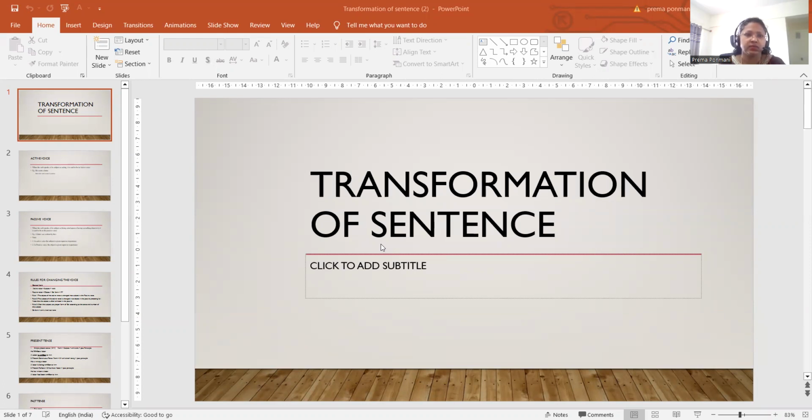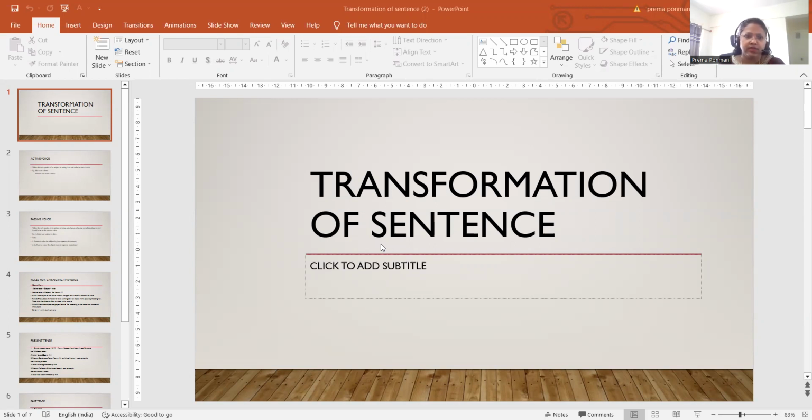So before that, I want to give a brief introduction about this transformation of sentence. In English, we have different types of sentences, for example, simple sentence, compound sentence, complex sentence, and also we use direct speech and indirect speech.